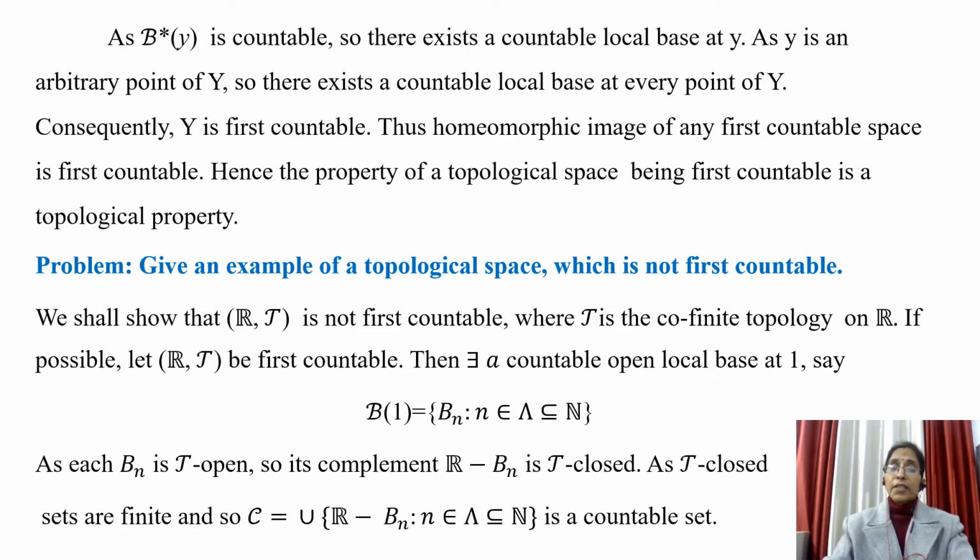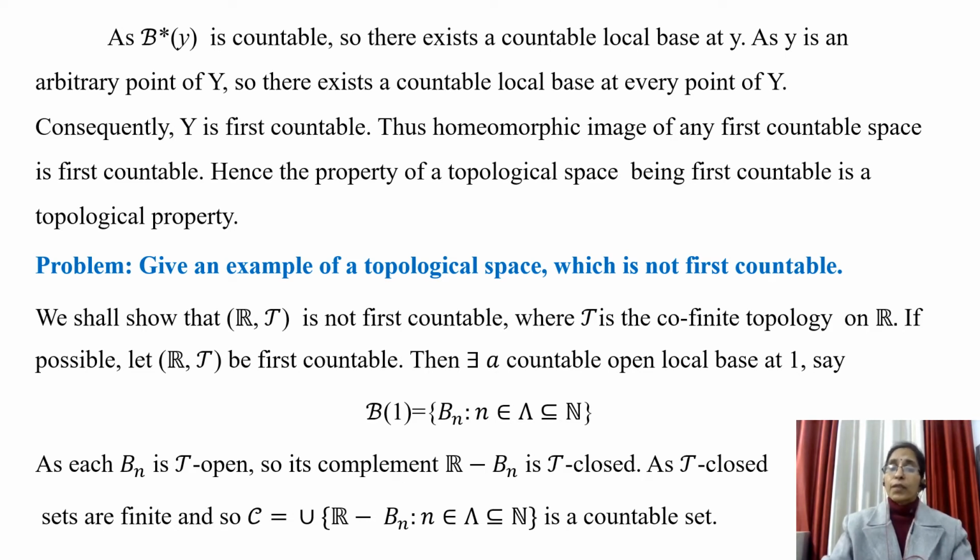As each Bn is T open, so its complement R minus Bn is T closed. As T closed sets are finite because here we have topology T as cofinite topology, complements of open sets are finite sets.